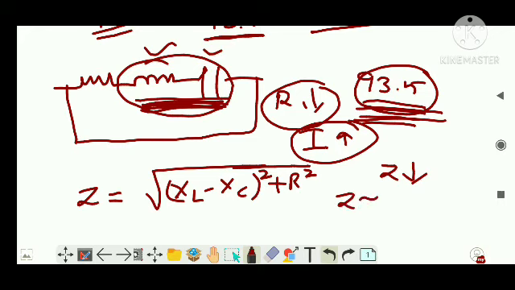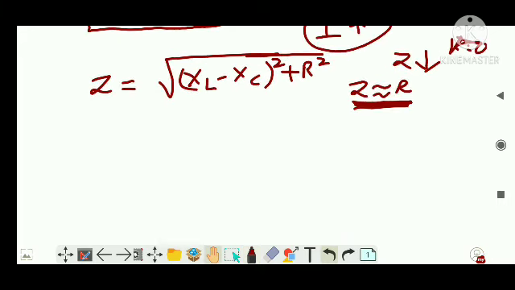When Z is equal to R. The total resistance of an LCR circuit cannot be zero. The minimum value that the total resistance of an LCR circuit can have is R. That is, XL and XC go off and there is only the resistor in this circuit. That is the minimum condition. So how can I make Z equal to R?